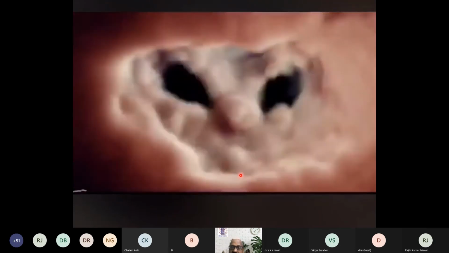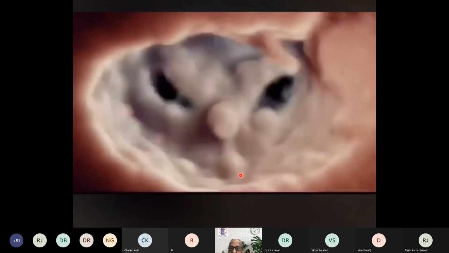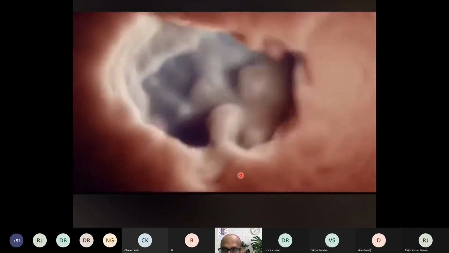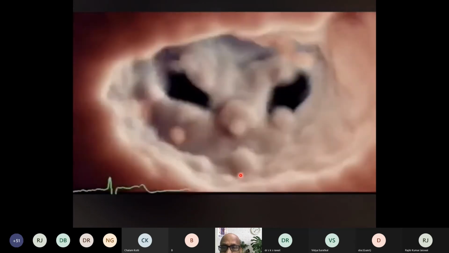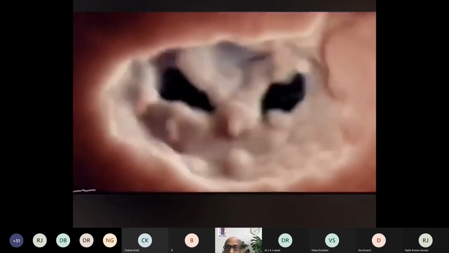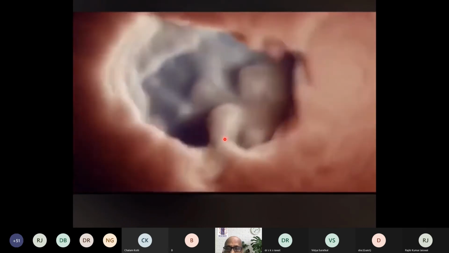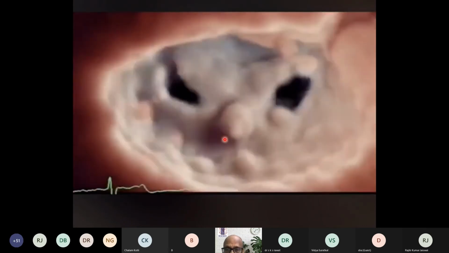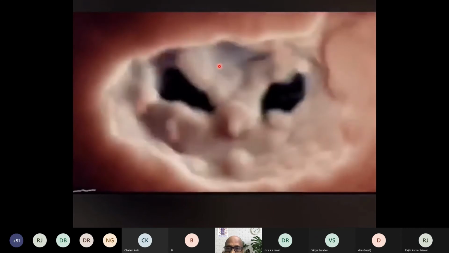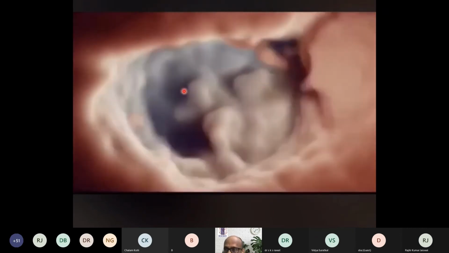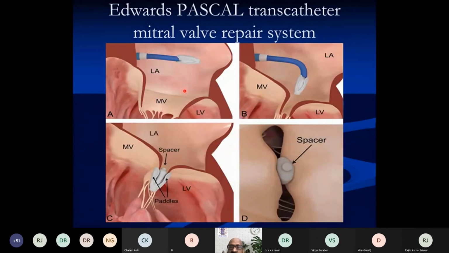And if you look at the transilluminated picture of the mitral valve after mitral clip, it will look like this. This is the clip. This is the TEE image which has been subjected to transillumination. You can actually see the mitral orifice. There are 2 orifices here. And you can also use what is called a Pascal device to repair the mitral valve.